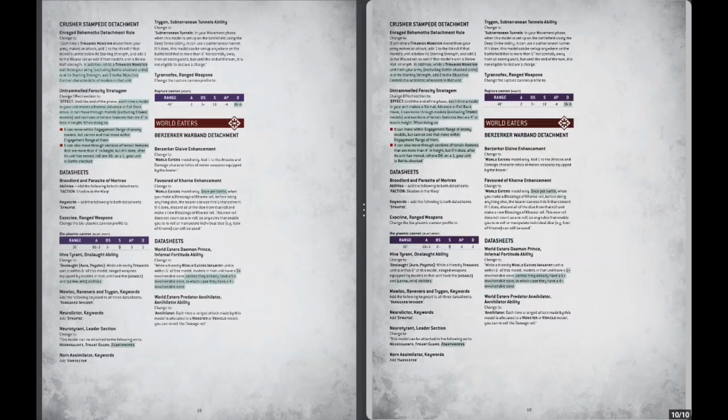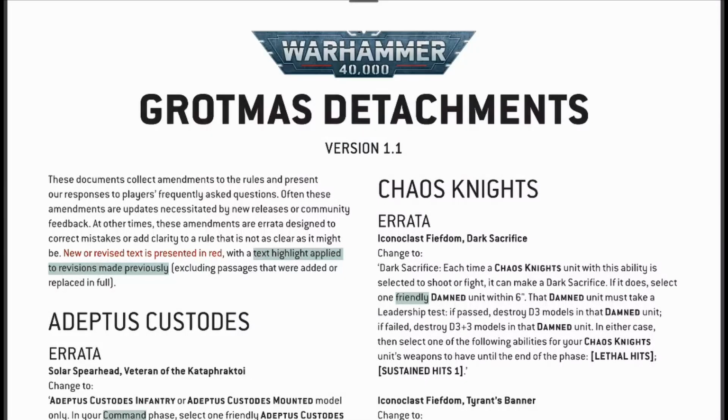I prefer a lot how it's done with Age of Sigmar, where when they remove something, they leave a mark there, and then they make a sign so that you know that part has been deleted, so you don't go crazy to know what has been changed, because here it's quite problematic to approach in such a way.